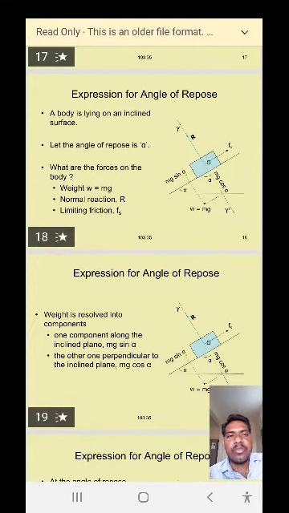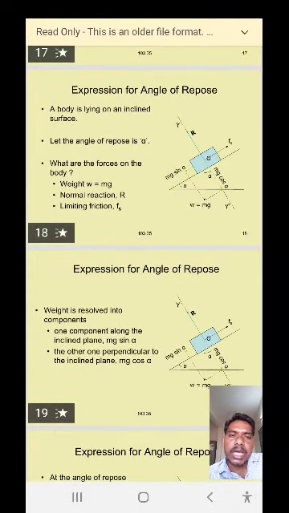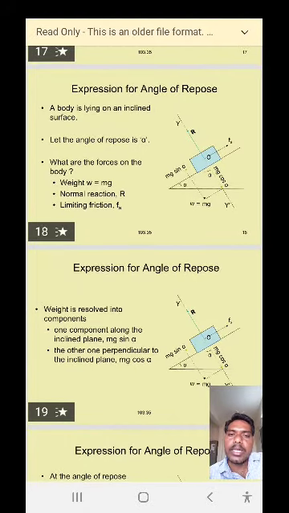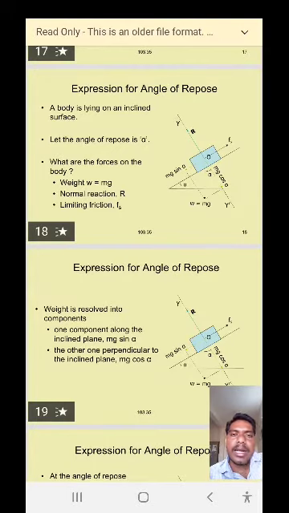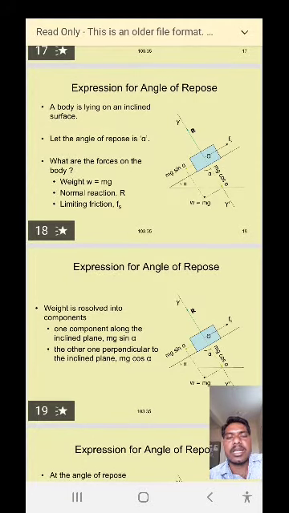When the body is placed on the inclined surface, the weight of the body can be resolved into two components. One is parallel to the normal reaction, that is mg cos theta. And the other is the perpendicular component of weight, mg sin theta. So mg can be resolved into two components, mg cos theta and mg sin theta.